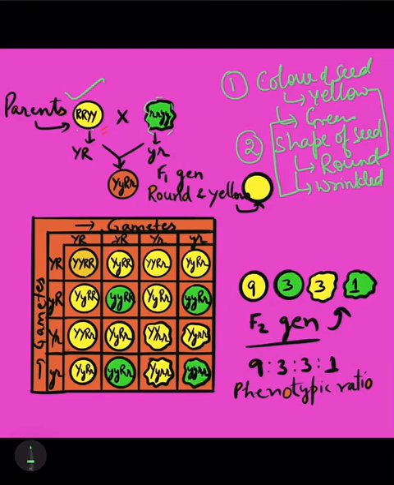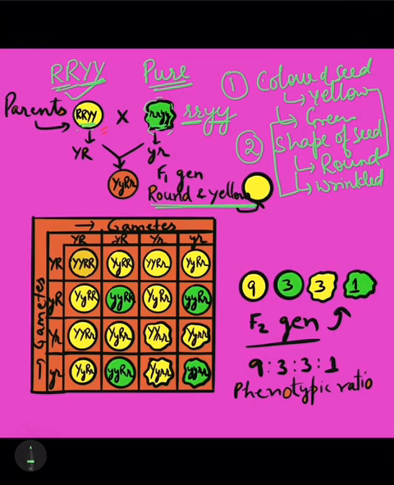The genotype can be written, since we have already discussed that Mendel used to take pure plants, so he always took the round and yellow with pure characteristics. That is RR, a homozygous condition, with YY, again a homozygous condition, and crossed it with small r small r, small y small y, which is green in color and wrinkled. So when he crossed them, he got all round and all yellow.